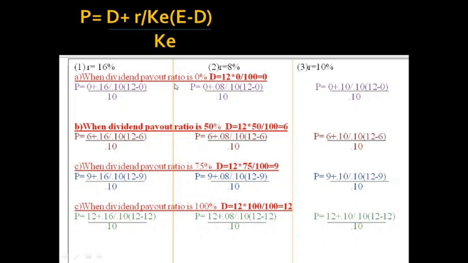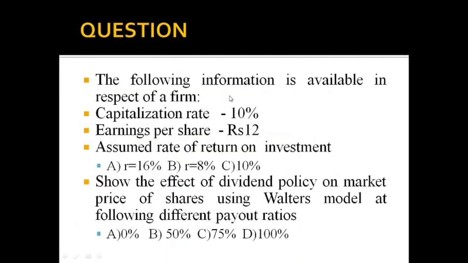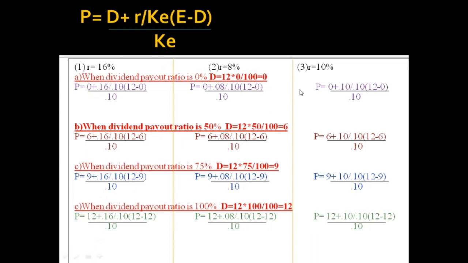When the dividend payout ratio is 0%, the dividend is equal to 12 into 0 by 100, which is 0. This 12 is the earning per share. So applying this equation, D is equal to 0.